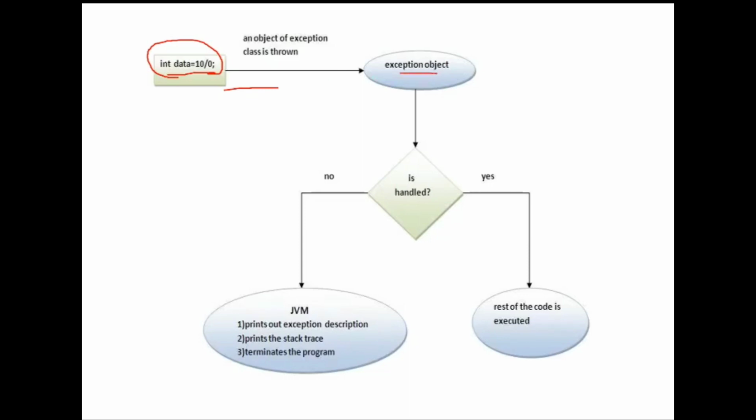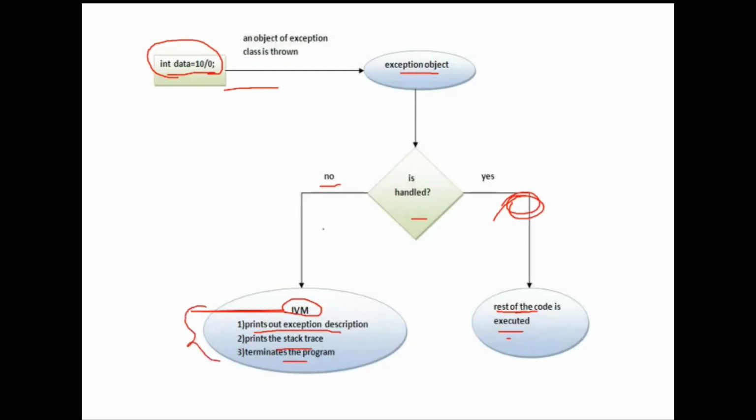If it is handled by a catch block or finally block, the rest of the code is executed. If it is not handled, if you have not written a try and catch block, then what will happen? The JVM will take care of that exception. It will perform three operations: print the exception description, print the stack trace, and then terminate the program.